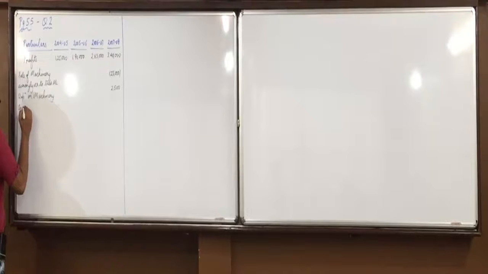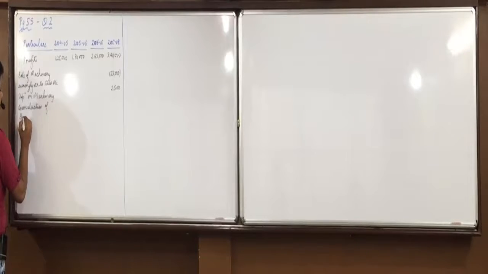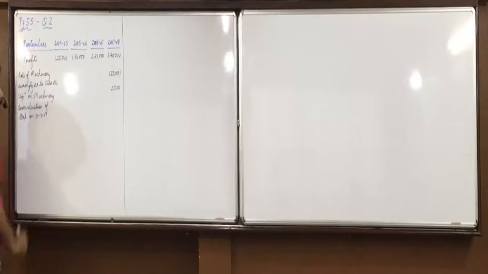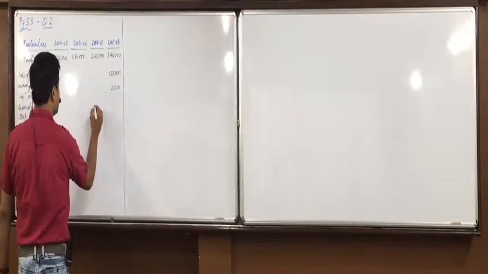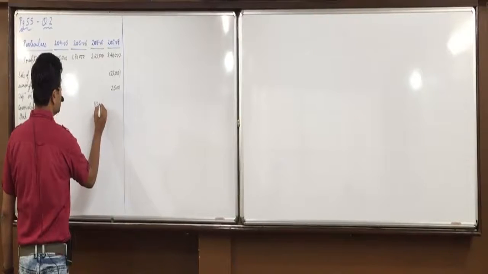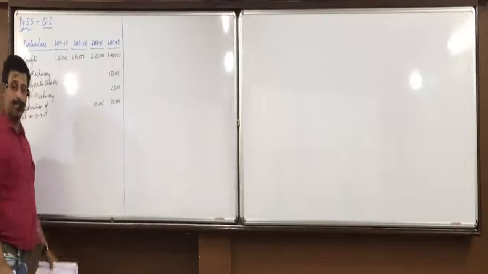So, overvaluation of stock on 31-3-07. Means in 6 to 7 we have to minus 15,000 and in 7 to 8 we have to add 15,000. Okay?